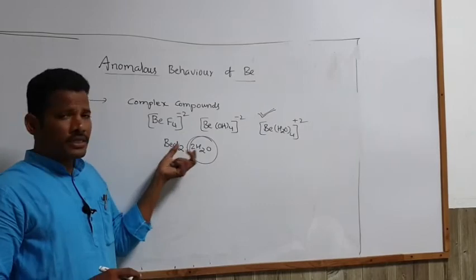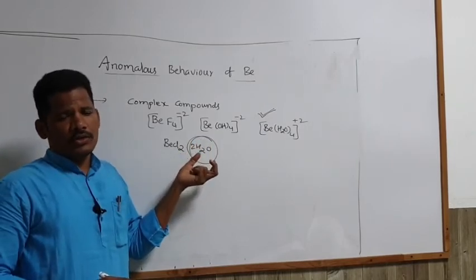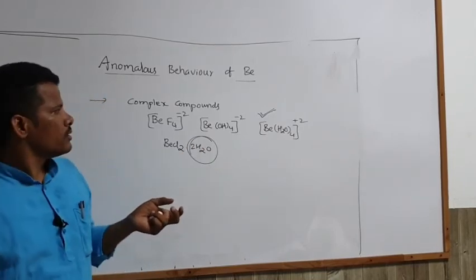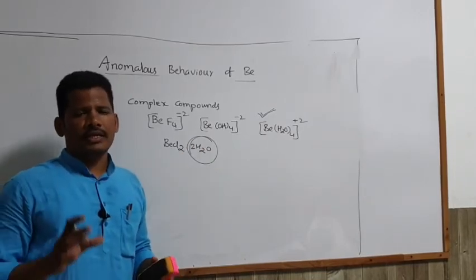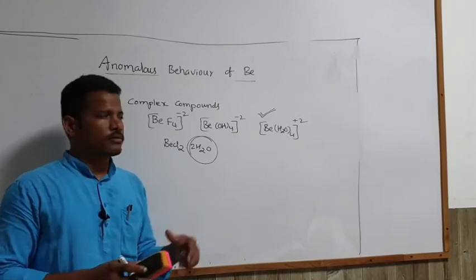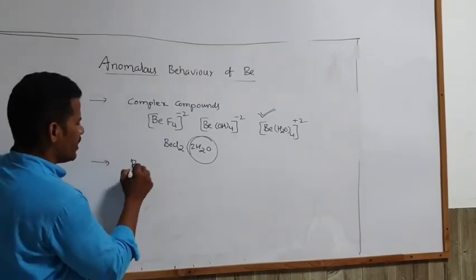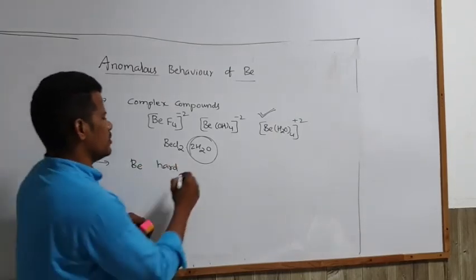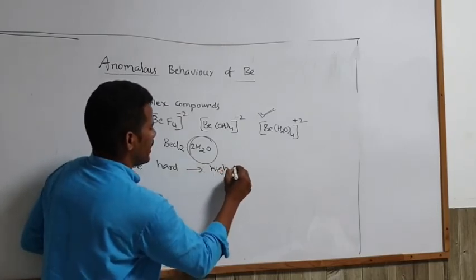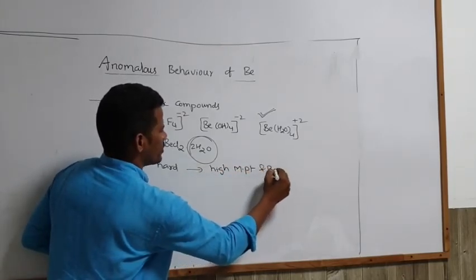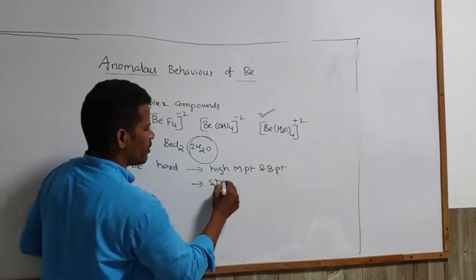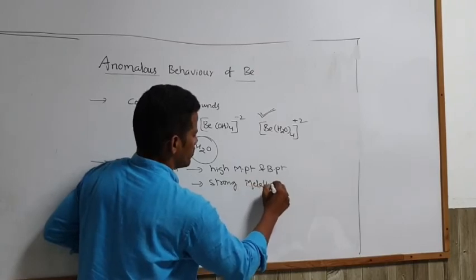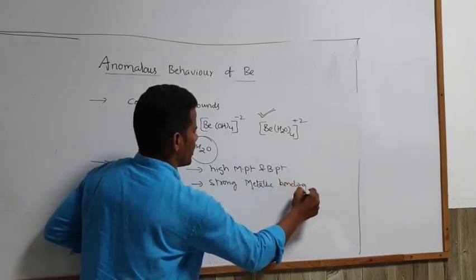Salt surrounded by water molecules is called hydrated salt. Because of its small size, it absorbs moisture. So that is nothing but a hygroscopic substance. They absorb moisture from the atmosphere. So generally where any humidity is there, in those humid conditions they use these salts. And next one, beryllium is a hard substance when compared to the remaining elements. Because of this, it has a high melting and boiling point due to strong metallic bonding, okay, when compared to the remaining elements.